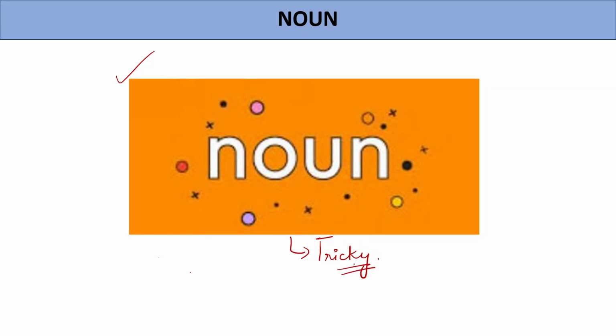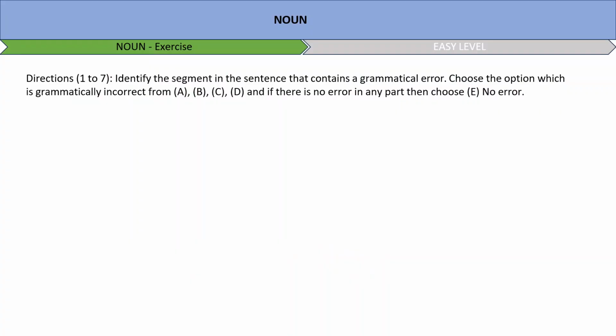So in today's session we'll try our best to share with you, discuss with you some noun based questions, and they are quite tricky. So let's see what kind of questions do come in this chapter. Okay, so let's get started with the session. In today's session we'll be discussing easy level questions.